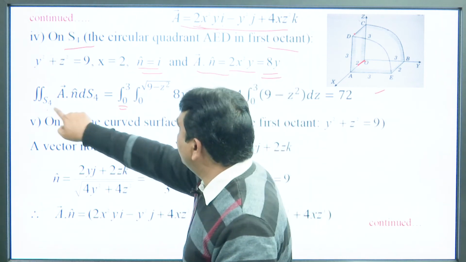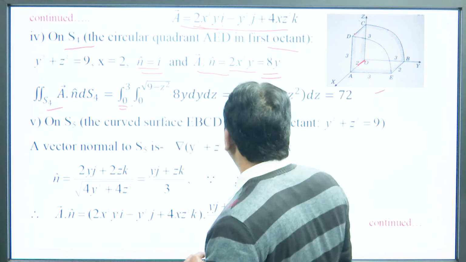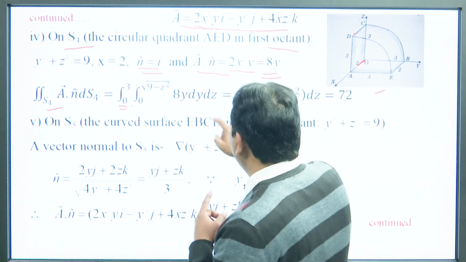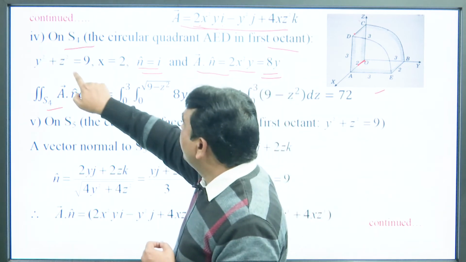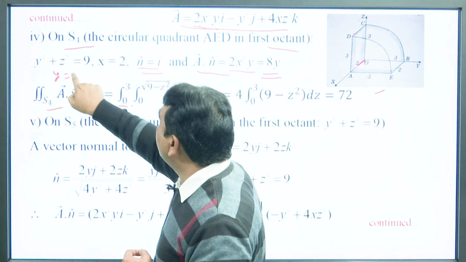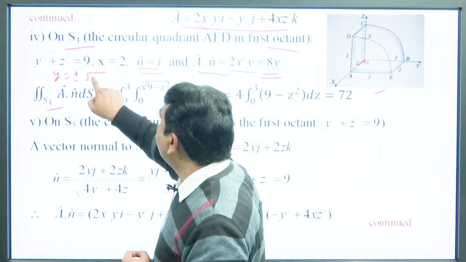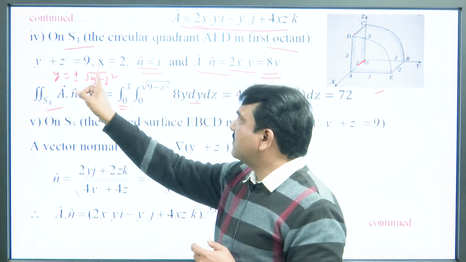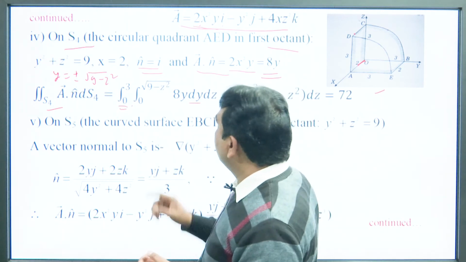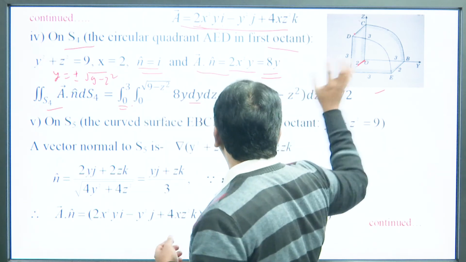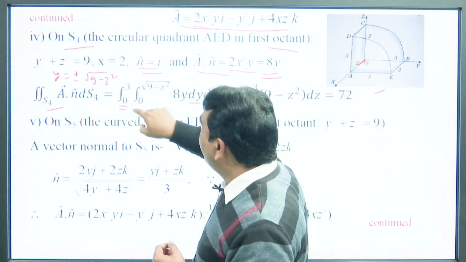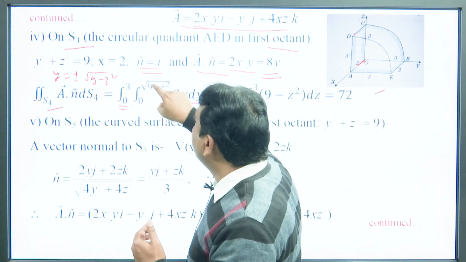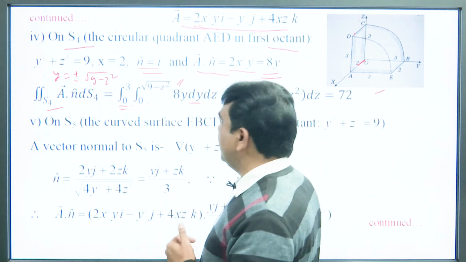Now, for S4, z varies from 0 to 4, and what will be the limit of y? From here it is clear that y is equal to plus minus root over 9 minus z squared. Since it is in the positive octant, we have to take y from 0 to root over 9 minus z squared.